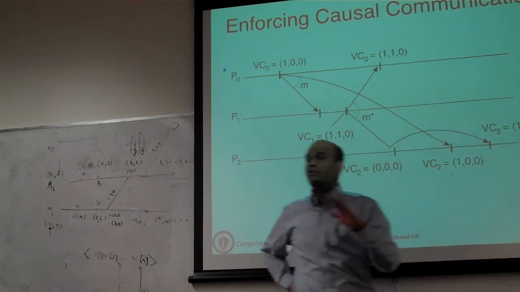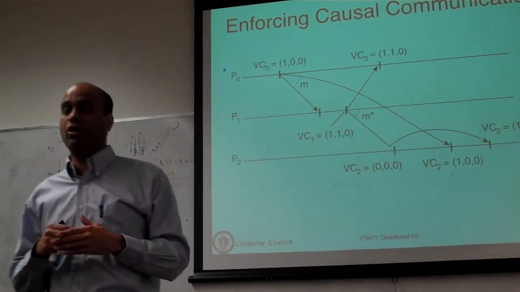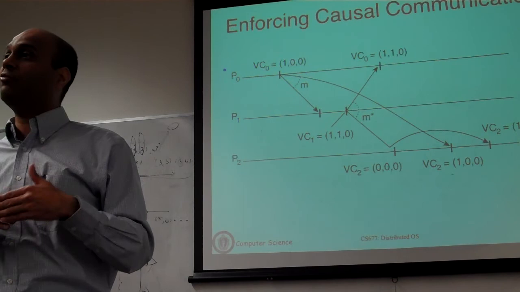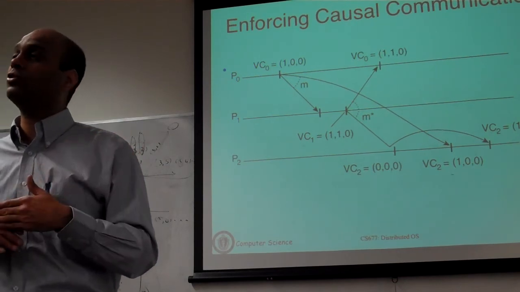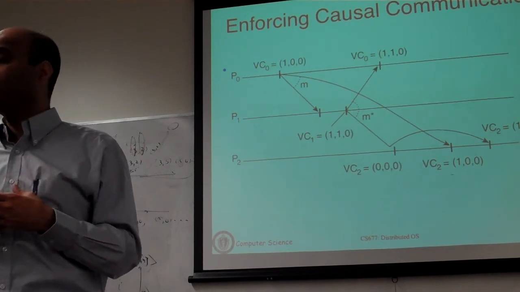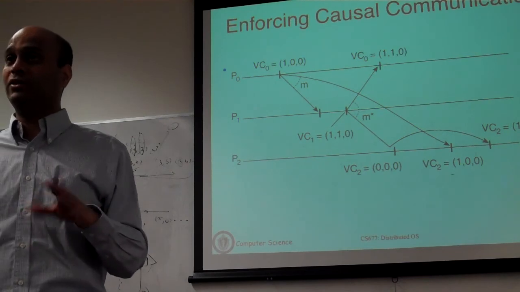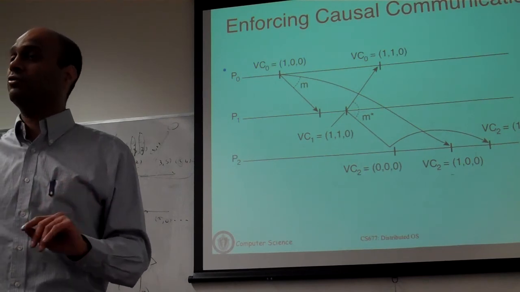So there are ways by which you can look at the vector clocks and see that there is a message I have missed. It must be on its way, so I'm going to delay the delivery of this message. Now, how to actually implement the system, I'm going to leave that out. I just want to give the concept here.